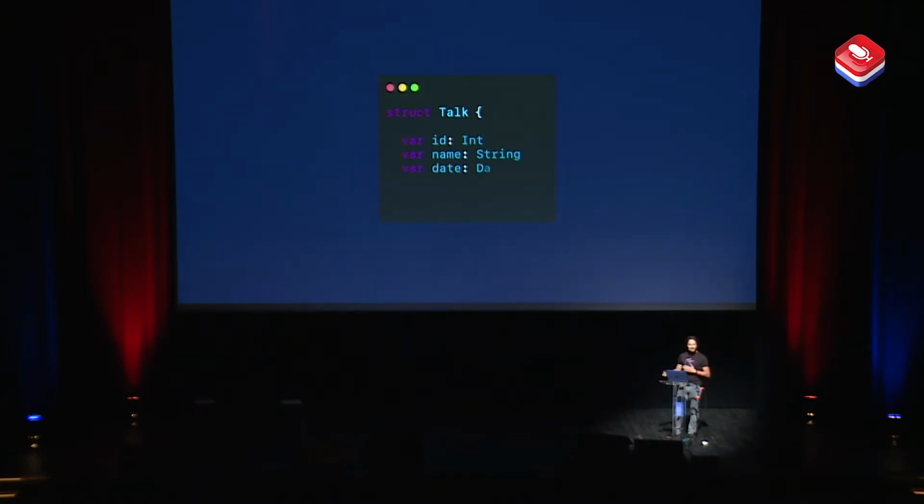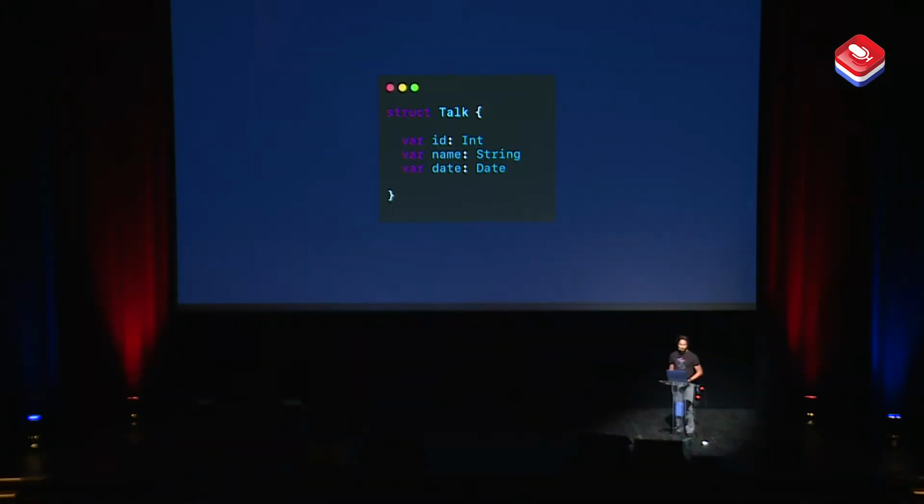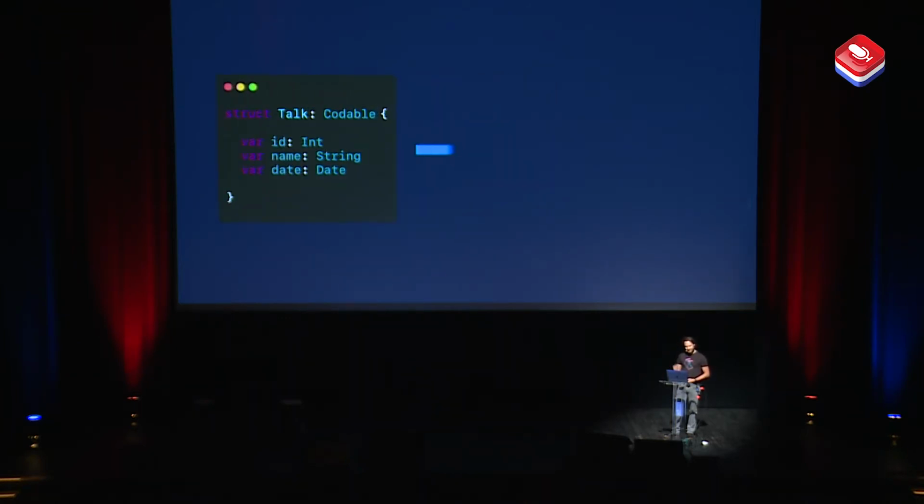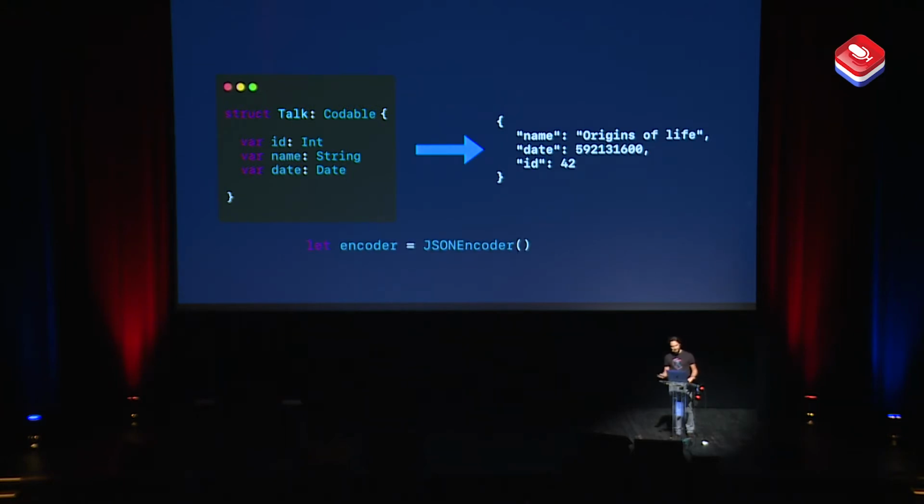So let's imagine a simple model representing a French tech talk with a simple name and its date. By adding a simple conformance to Codable, you get some really good things, like the JSON representation for free using JSONEncoder.